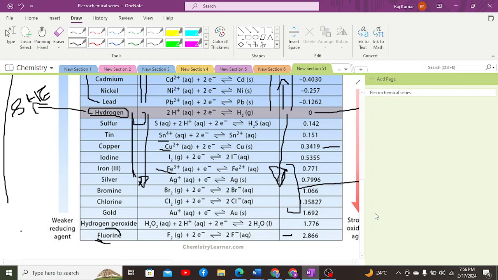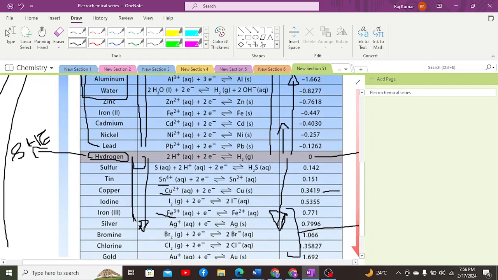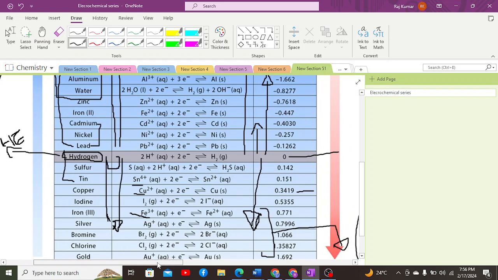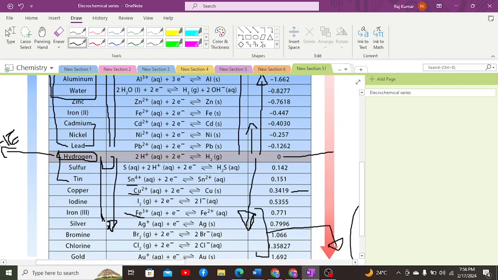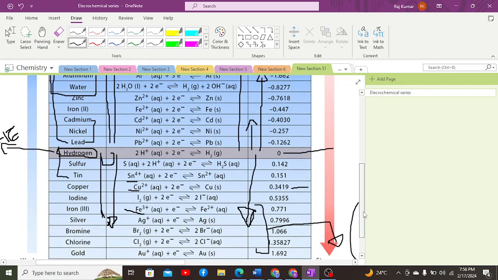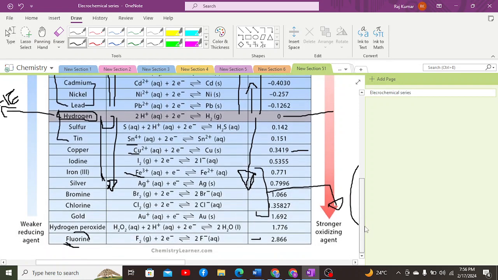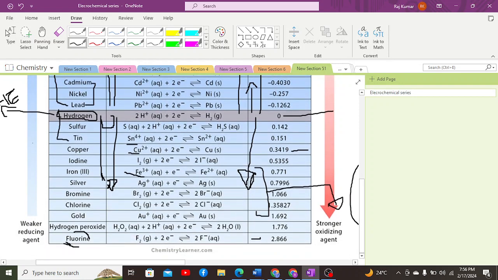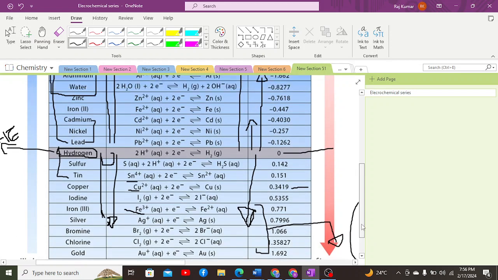Moreover, when it comes to metals which are near to hydrogen, such as lead, nickel, cadmium, as well as tin, these are metals near the standard hydrogen electrode, and they react, but they react very slowly with steam or water in order to produce hydrogen gas, right? So they react, but they are less reactive. That's why coinage metals are less reactive, because of the positive reduction potential. Moreover, copper and iron, sorry, these are the coinage metals.